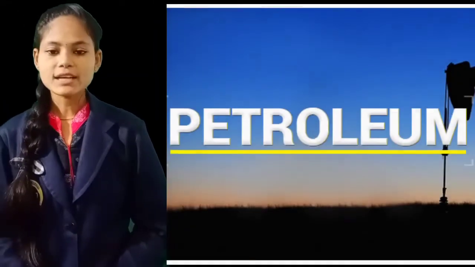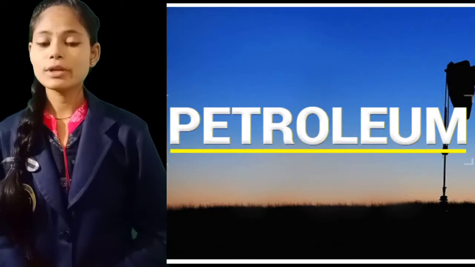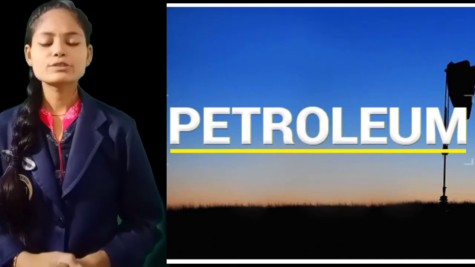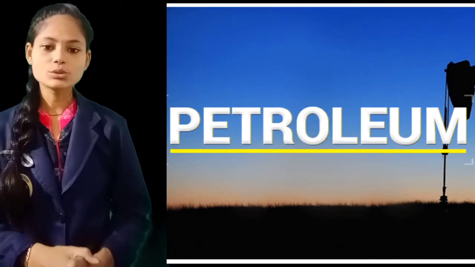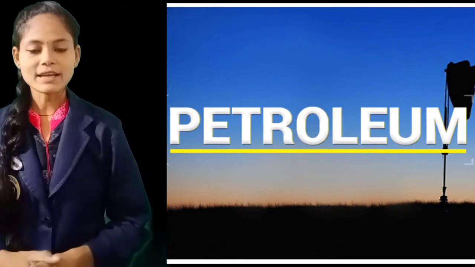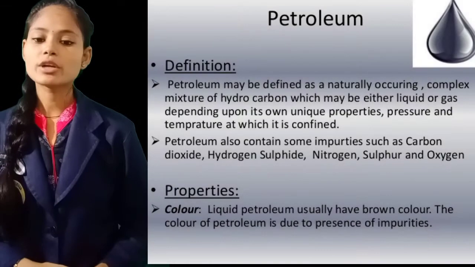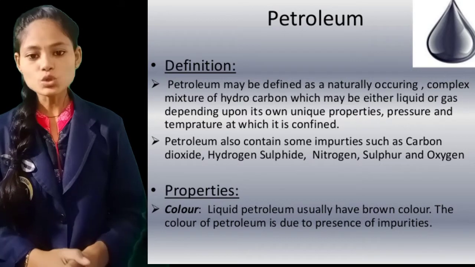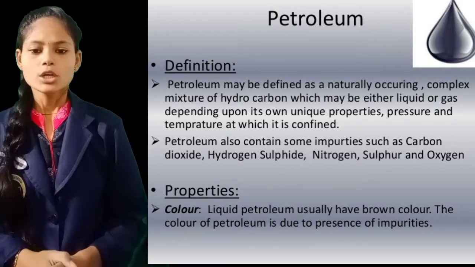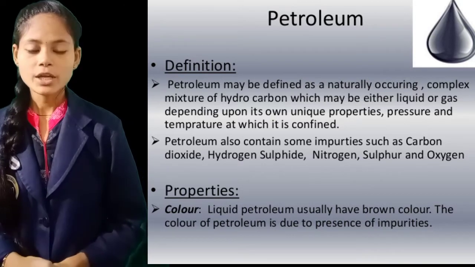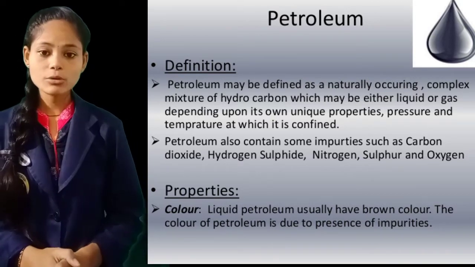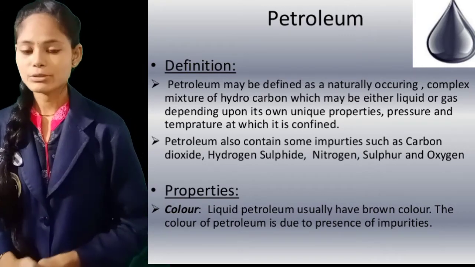So students, our next fossil fuel is petroleum. We all know where petroleum is used. It is used to run vehicles, various motorbikes, trucks, etc. It is also used to run various machineries, and to produce electrical energy as well as heat energy. You know students, this petroleum is made up of various substances; petrol and diesel we obtain from petroleum.